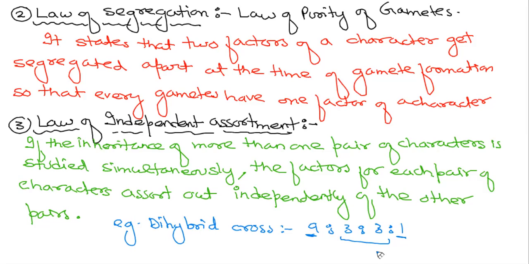Ma'am, I have a doubt. What do we mean exactly by gametes? Beta, gametes are the ones that carry a gene and express it. Hope you heard about chromosomes. Chromosomes bear genes.